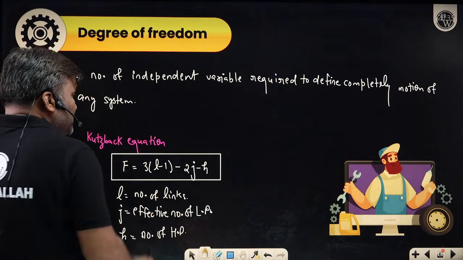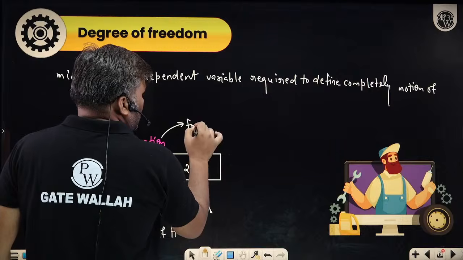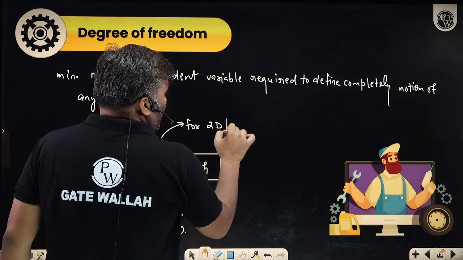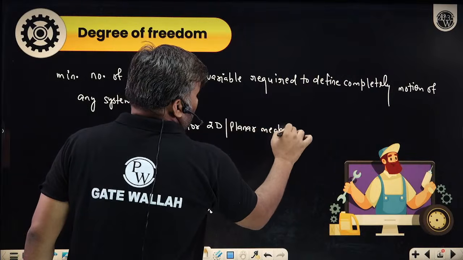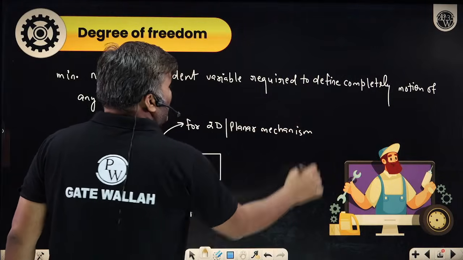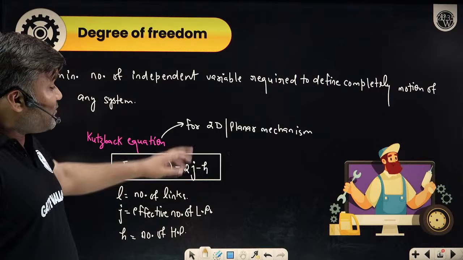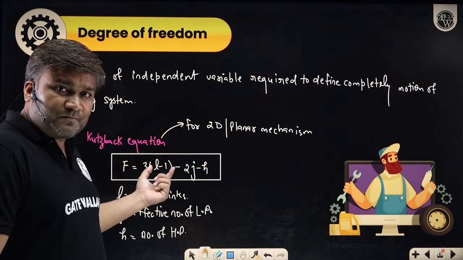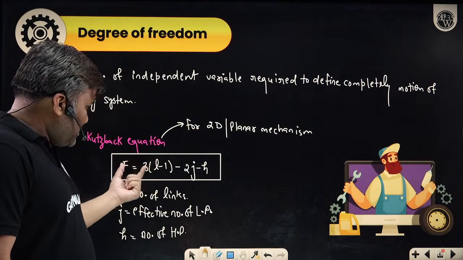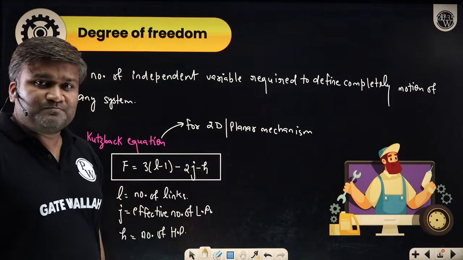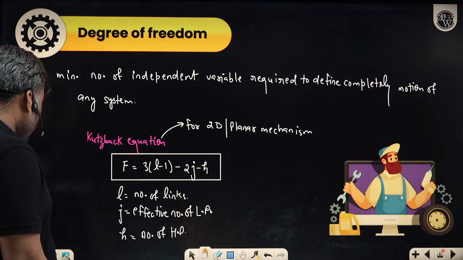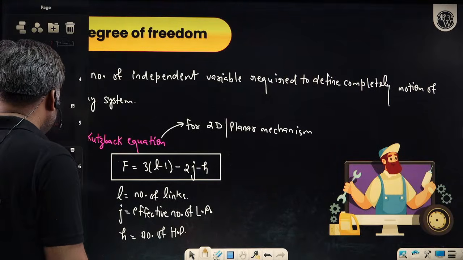This formula is for 2D, or we can also call it a planar mechanism. What many people do mistake, they remember the formula but they forget for which situation this formula is valid. So this formula which is given by Mr. Grubler is only valid for 2D or planar mechanisms.